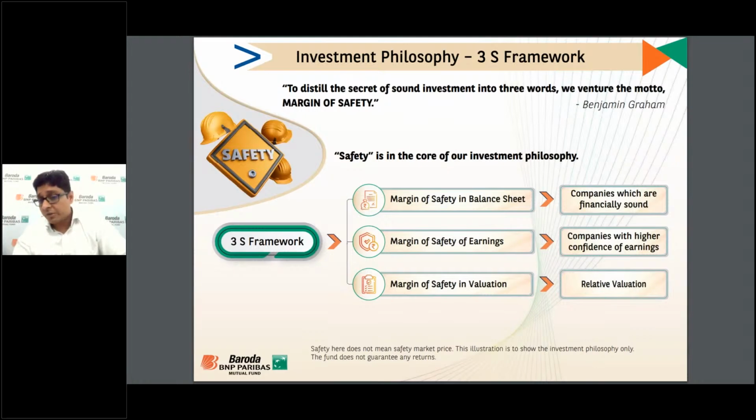Second is margin of safety of earnings. We should be confident of the earning trajectory of the company in the next 3 to 5 years. And obviously, margin of safety in valuation. We follow the GARP principle, that is growth at a reasonable price. Growth at any price, at any valuation, is not accepted. There should be a margin of safety in the valuation.